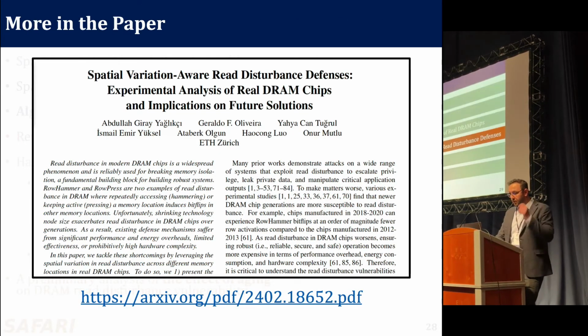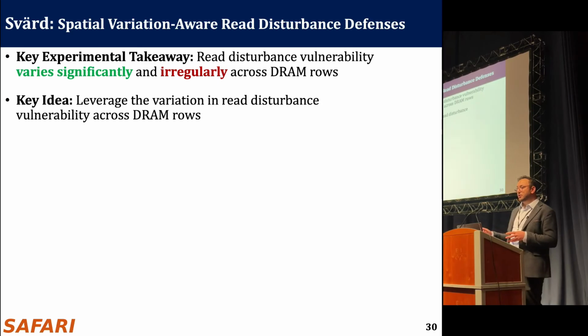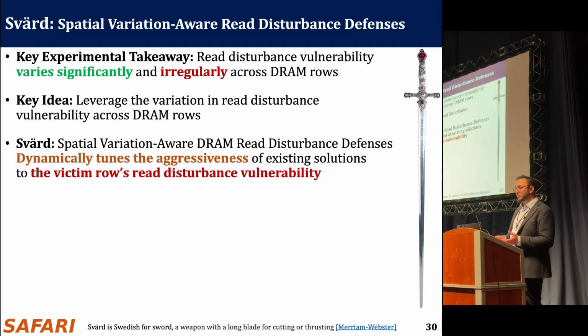You can check. With this experimental takeaway, our key idea is to leverage the variation in read disturbance vulnerability across DRAM rows so that we can improve the existing read disturbance solutions. To this end, we propose a new mechanism called Svärd, spatial variation-aware read disturbance defenses. It dynamically tunes the aggressiveness of an existing solution to the victim row's read disturbance vulnerability level.